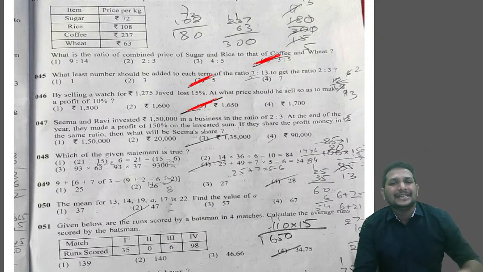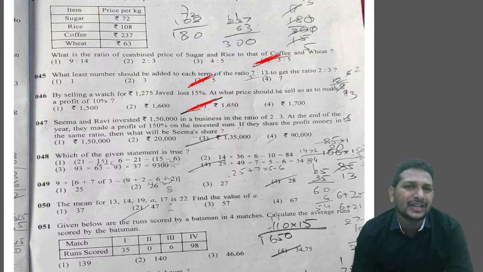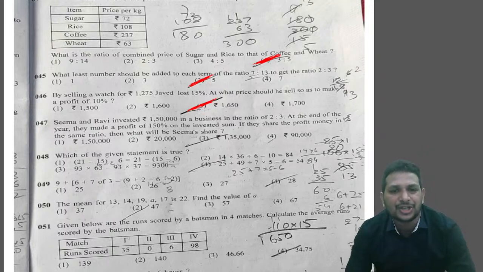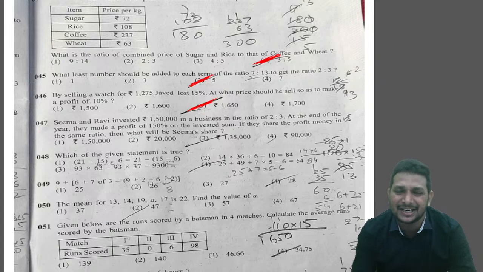Question number 47. Seema and Ravi invested 1,50,000 in a business in the ratio 2:3. At the end of the year, they made a profit of 150% on the invested sum. If they share the profit money in the same ratio, then what will be the share? We discussed that partnership problem, right? That is based on that. The question is slightly lengthy, but the logic is quite the same as the models we discussed.